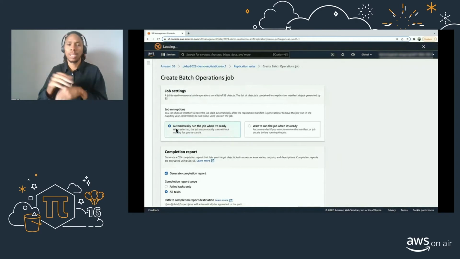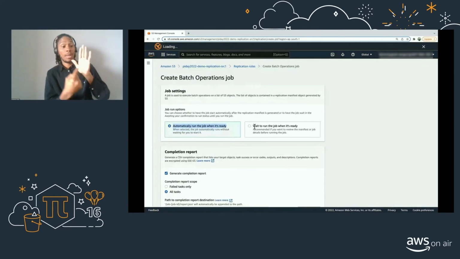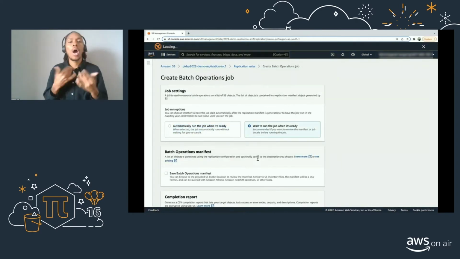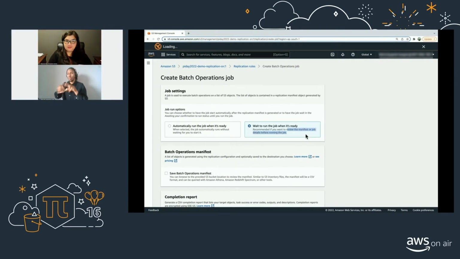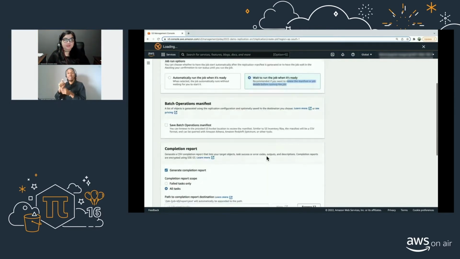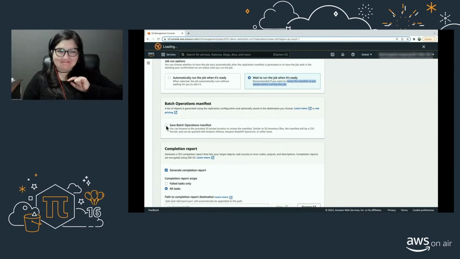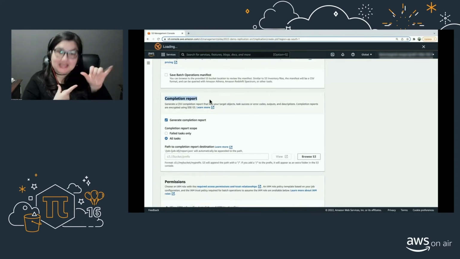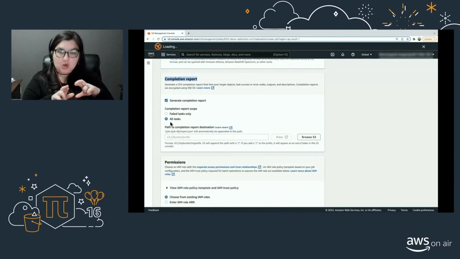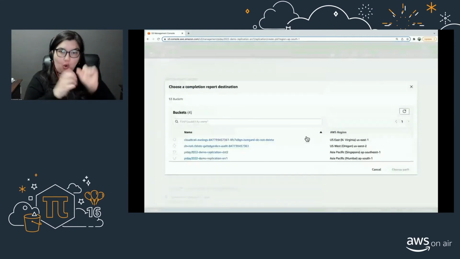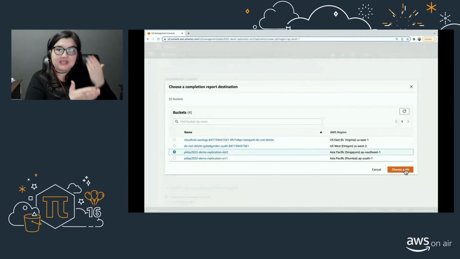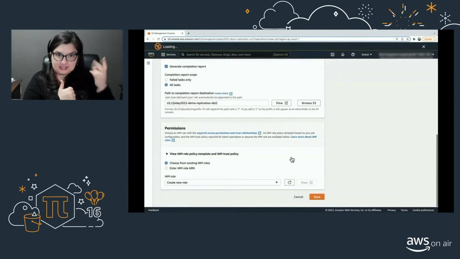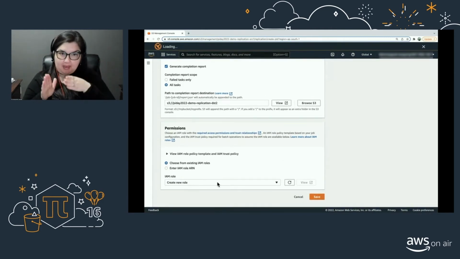So this is the template. Either I can run the job directly or wait for the job to run so I can review the manifest file and other job details. I'm going to stick to the second option. You can also go ahead and save the manifest file. I'm going to leave it as is. Yes, I do want my completion report, so I will select it for all tasks and pick my destination bucket here, DST2. Choose path. Again, I'm going to create a new role for my batch operations job and hit save.